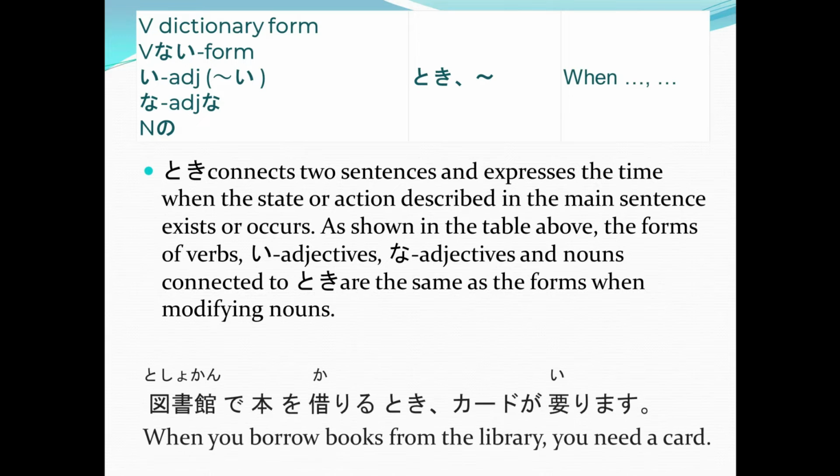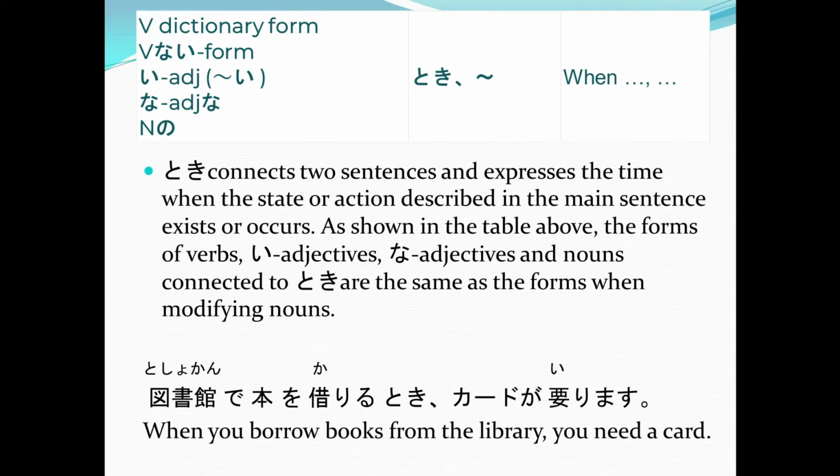Now let's take a look at our example. Toshokan de hon o kariru toki kado ga irimasu. Again, toshokan de hon o kariru toki kado ga irimasu. So it means when you borrow books from the library, you need a card. So notice how we change karimasu into its dictionary form, which is kariru, which means to borrow, then added toki. And then the main sentence, which is kado ga irimasu.